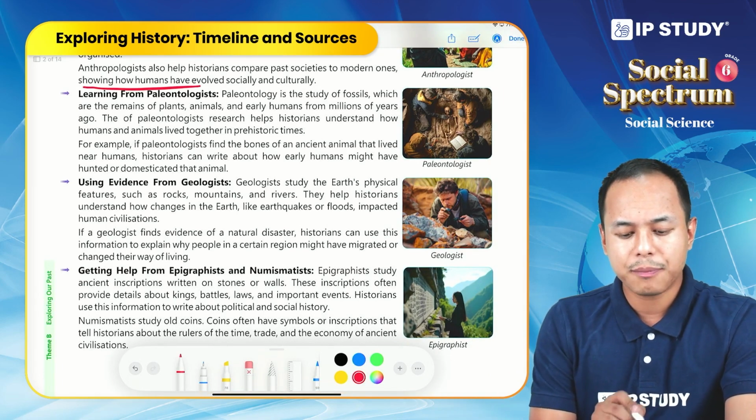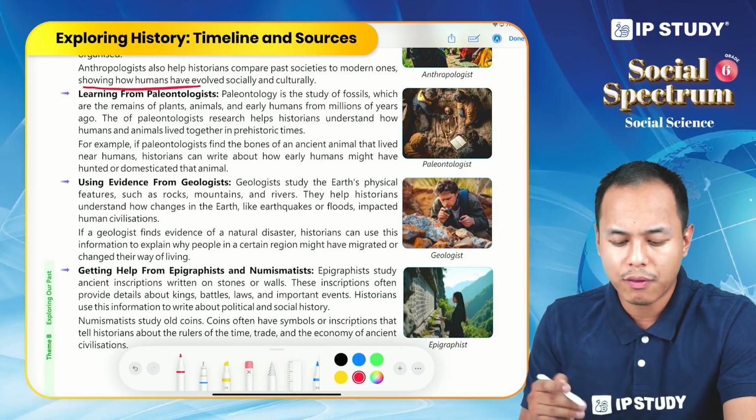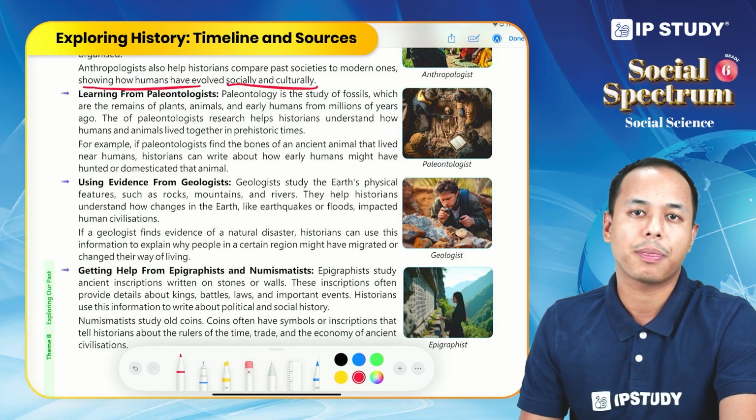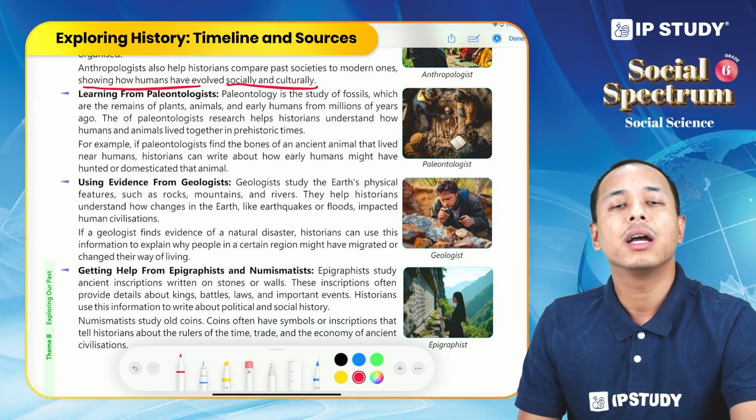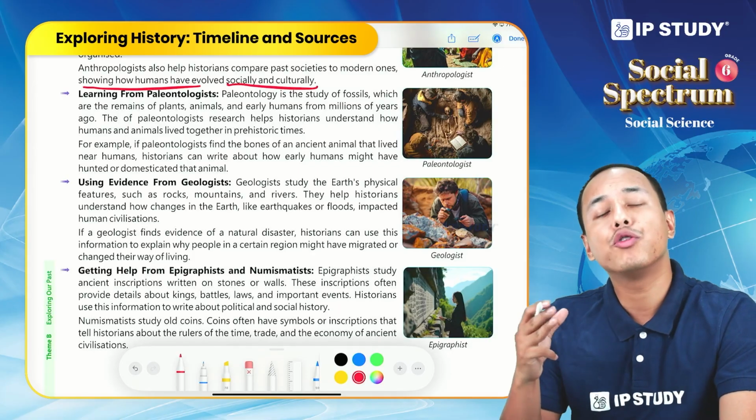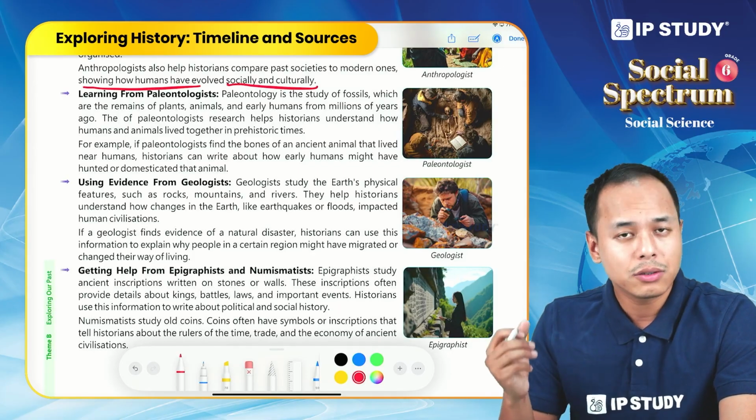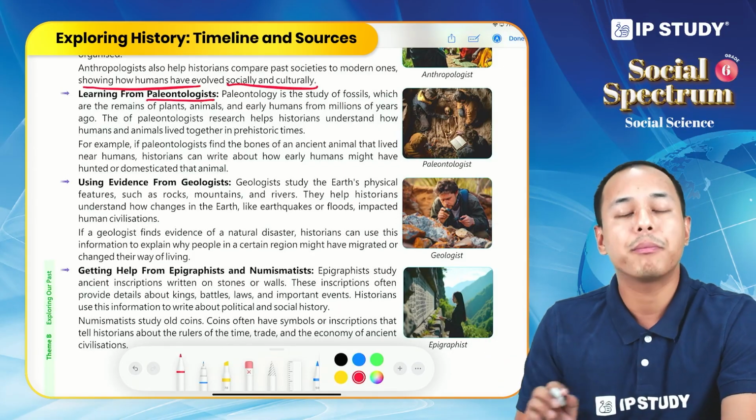And in this process, they understand how humans have evolved socially and culturally. Okay, so anthropologists help historians to understand how humans evolved culturally and socially. Now let us see paleontologists.